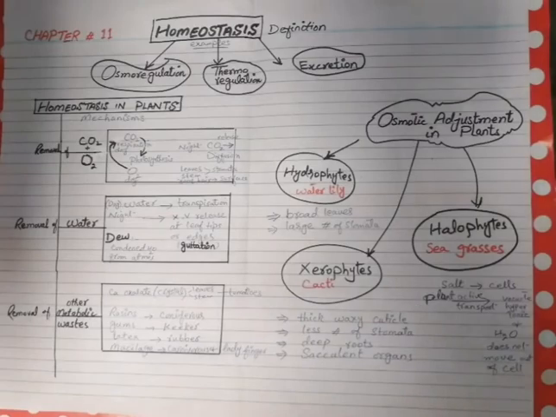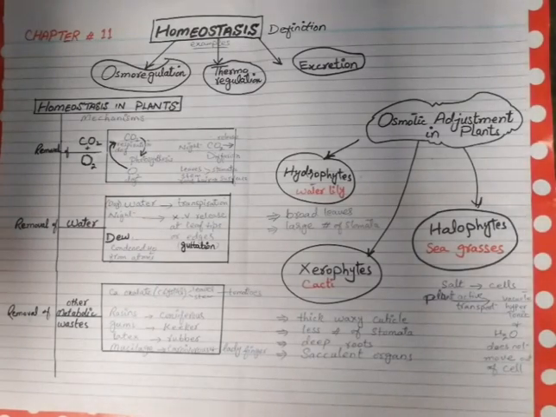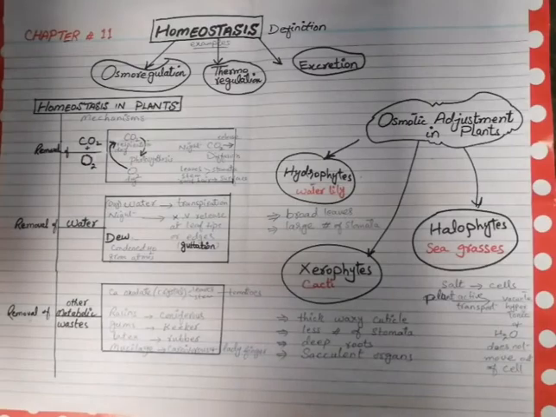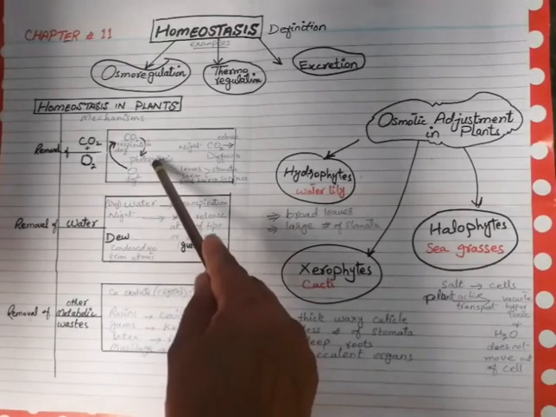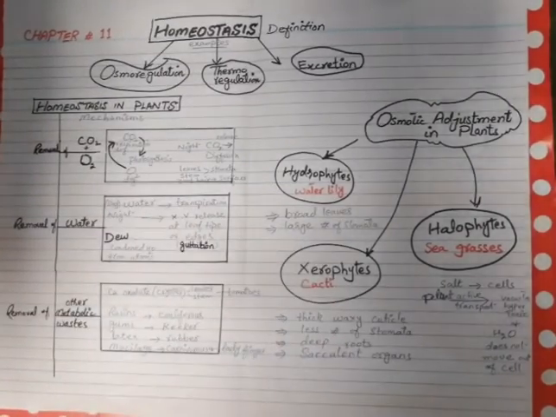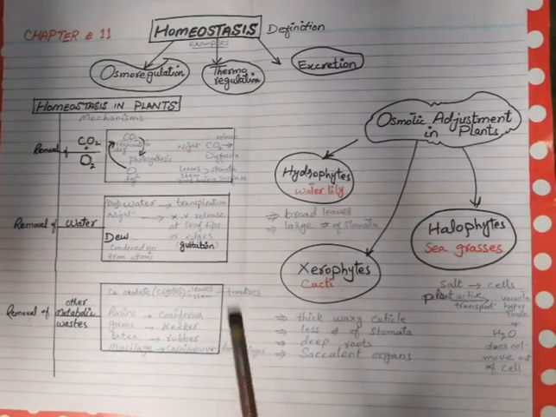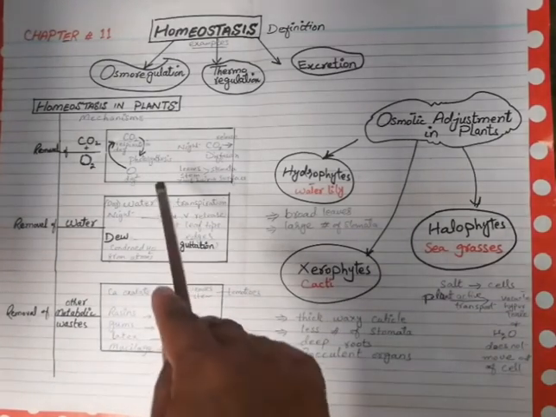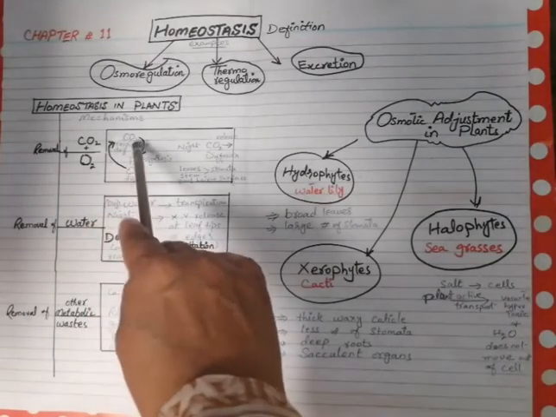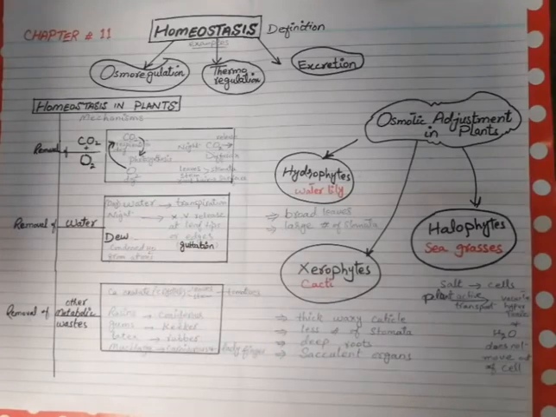First of all, we will see how they maintain the carbon dioxide and oxygen concentration in their body. During daytime, when respiration takes place, carbon dioxide is produced in the plant, and that carbon dioxide is used in photosynthesis during daytime, because photosynthesis takes place in the daytime. And oxygen is produced as a byproduct of photosynthesis, and that is used during respiration.